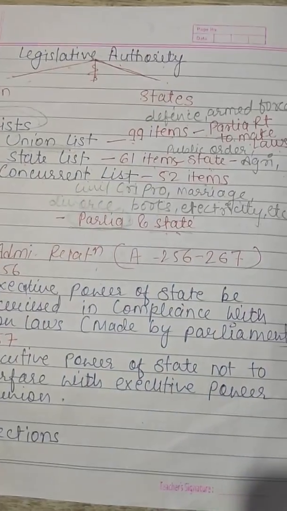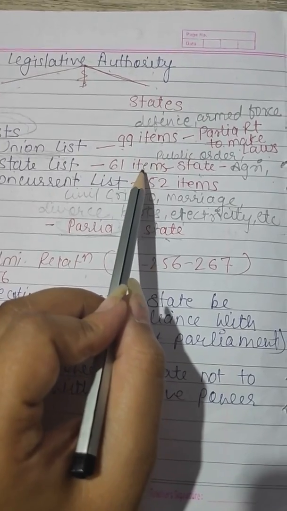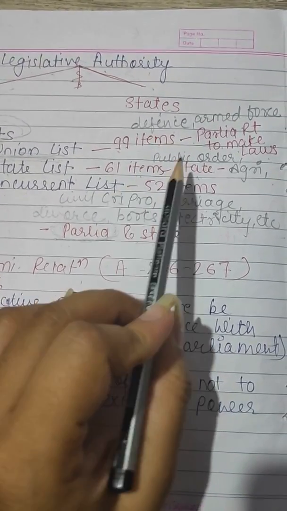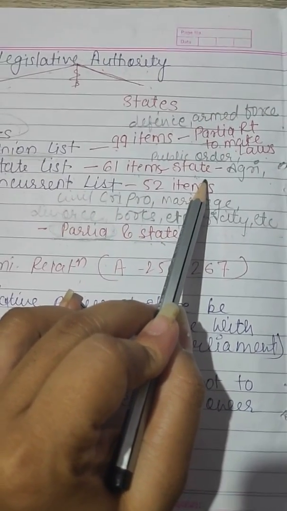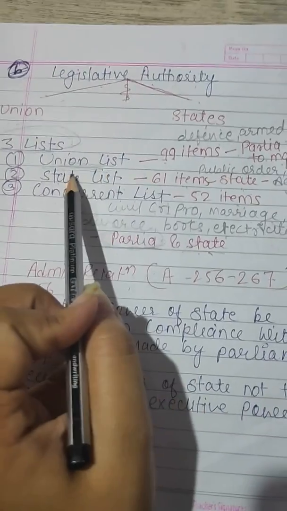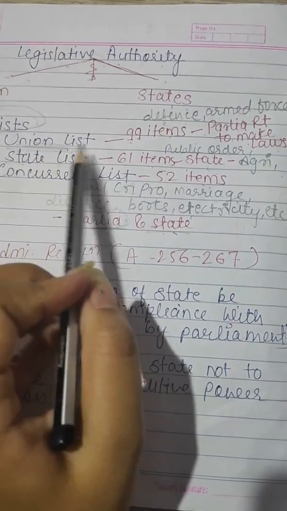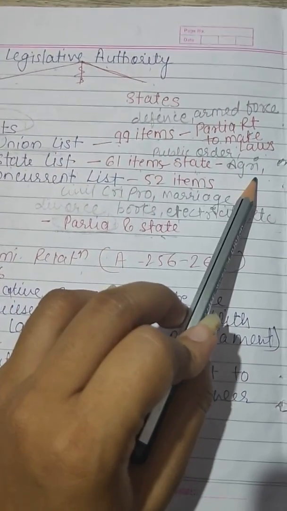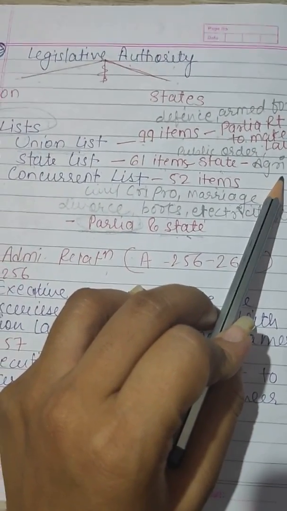Second, the state list. The state list contains 61 items, and the state has the right to make laws on the subjects included in the state list. For example, public order, agriculture, police, etc.